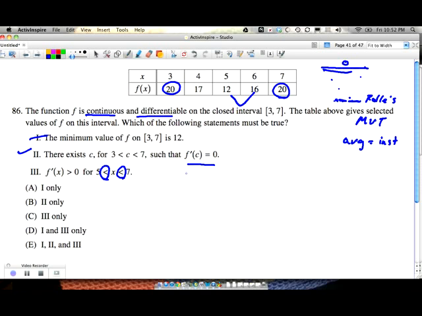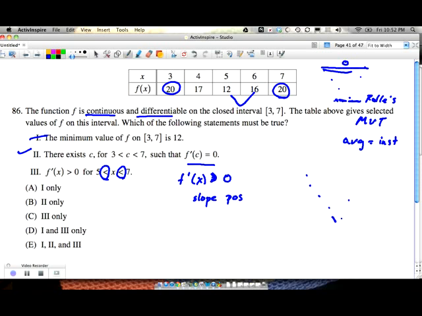So what if f prime of x is greater than 0? That's saying that the slope is positive. Well, it looks like it's positive because it goes from 12 up to 20. But again, just like in that first one, what if it goes to 12 and here's 16, but it still goes lower?